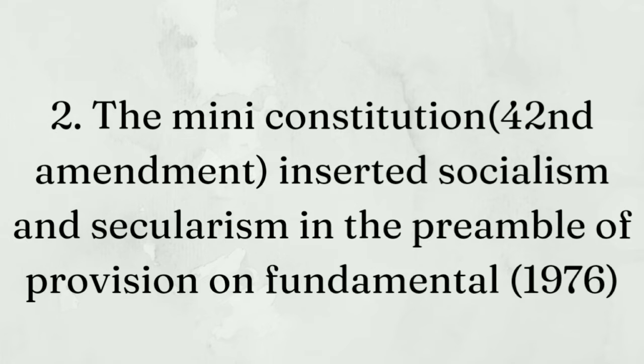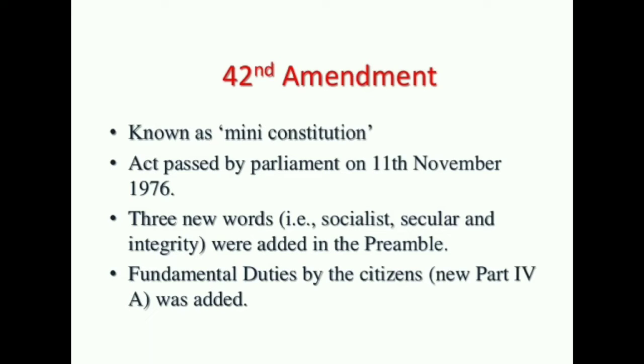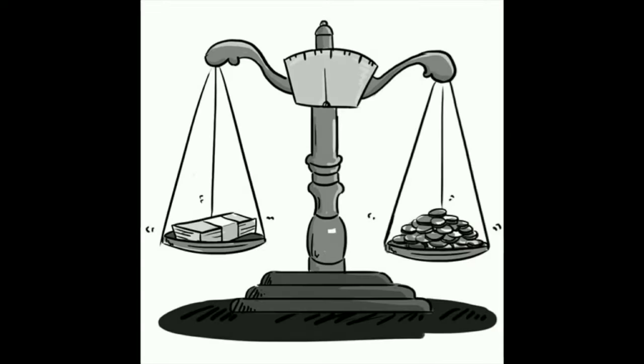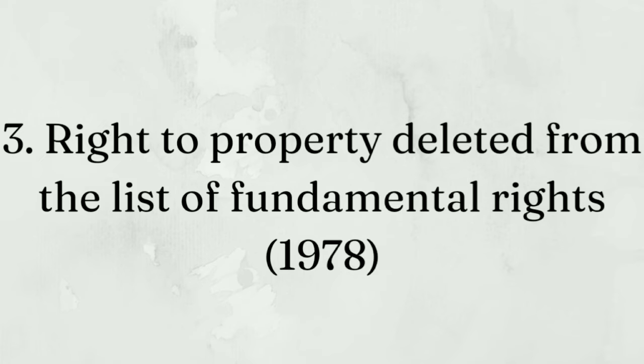The mini constitution inserted socialism and secularism in the preamble, a provision on fundamental duties. Secularism and socialism were inserted to restore the faith of the nation that minorities would be safe and not be exploited by the rich. Also, the main reason to add socialism was to promote social as well as economic equality in the country.